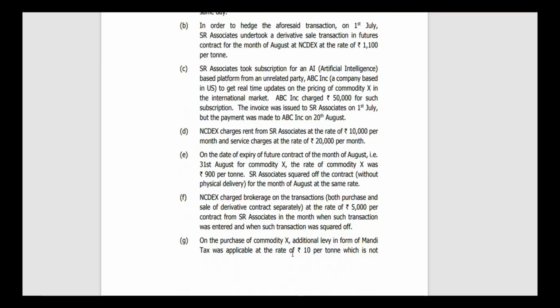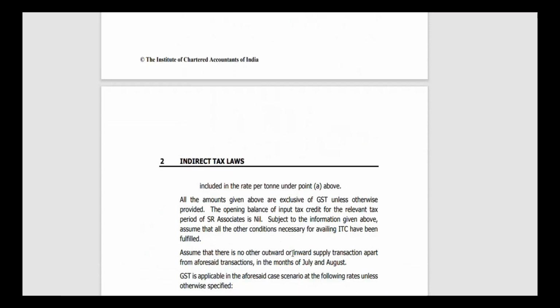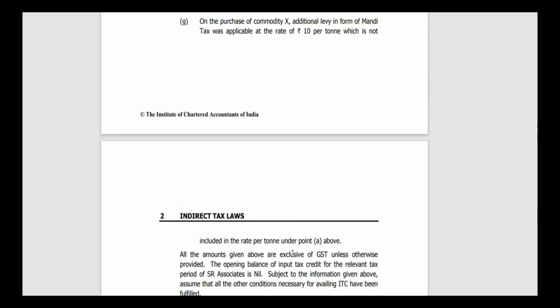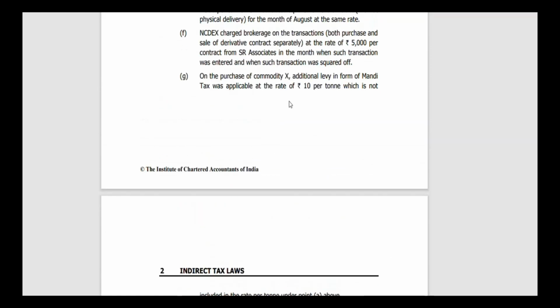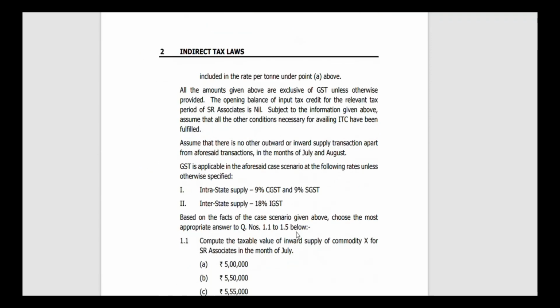G. On the purchase of commodity X, an additional levy in the form of mandi tax was applicable at the rate of rupees 10 per ton, which is not included in point A above. We already studied that the taxable value will include all taxes except GST. So here mandi tax will be included in the taxable value of commodity X. So 500 tons into rupees 10, that is rupees 5,000, will be included in the taxable value.